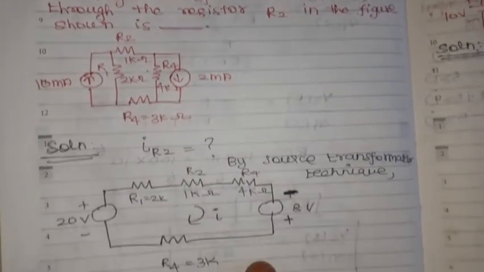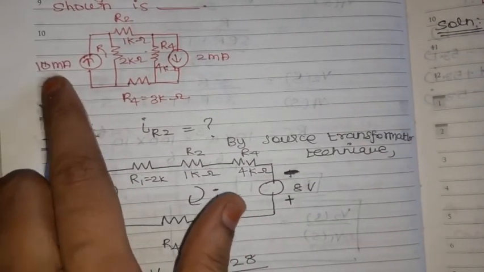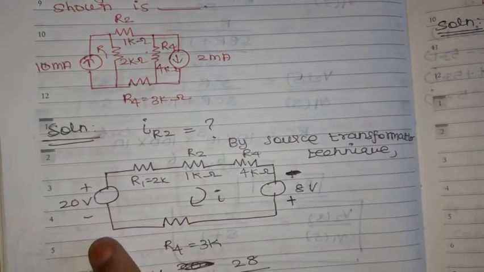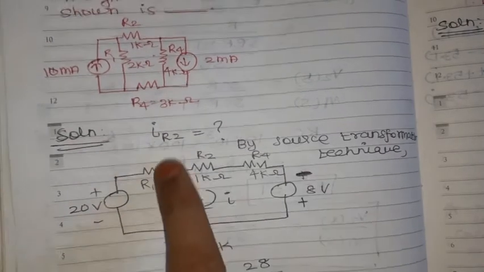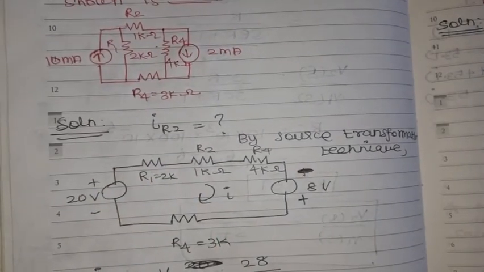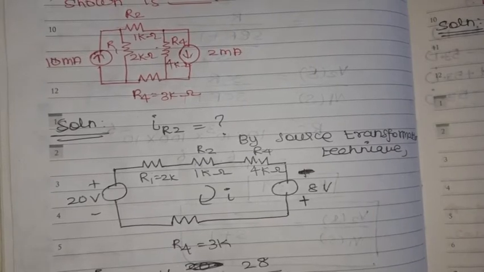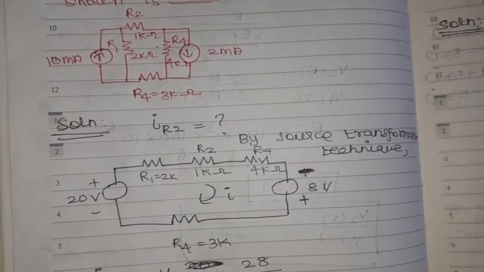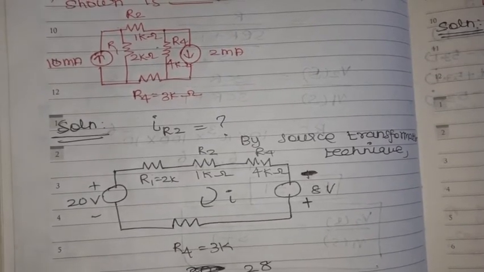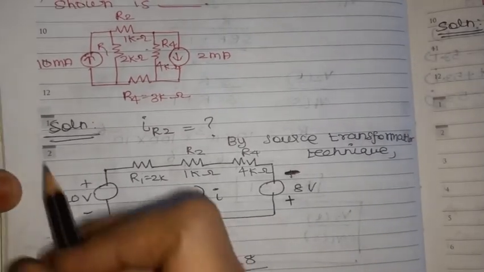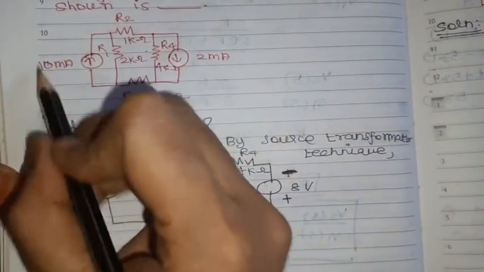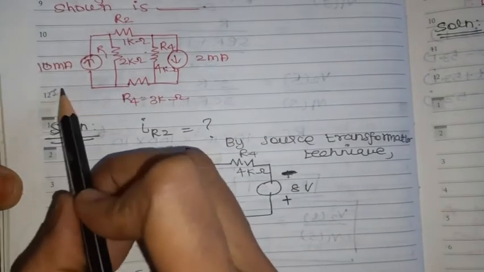Source transformation: whenever a current source is in parallel with a resistance, we can replace it by a voltage source in series with the resistance. So 10 into 2 we can get 20 volt. Because this is a current source, we are going to change it to a voltage source.